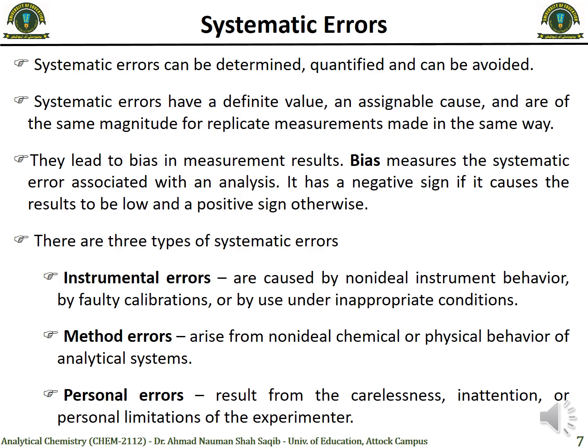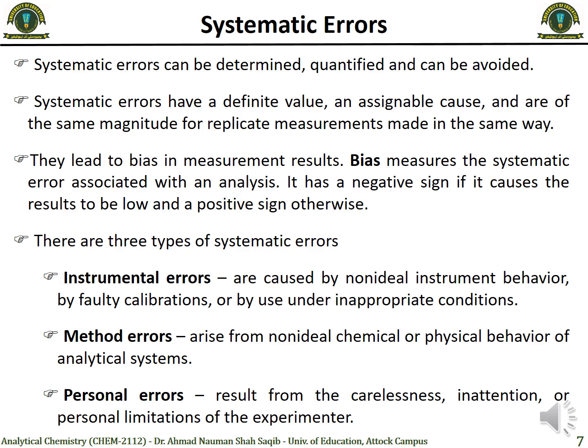So normally systematic errors can be caused by three things. First is the instrumental error, caused by non-ideal instrument behavior. There is some error in the instrument, or you did the wrong calibration, or you used some wrong solution during calibration, or you are performing an experiment under inappropriate conditions.